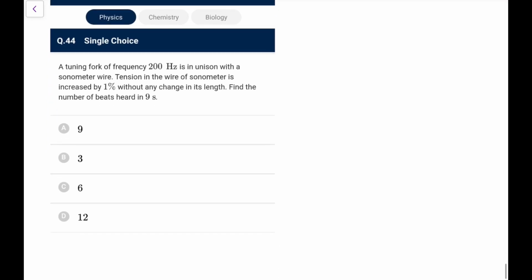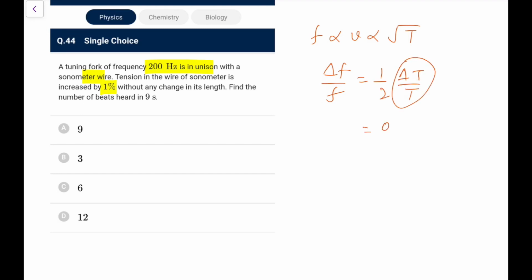Now a tuning fork of frequency 200 Hz is in unison, that means same frequency, with a wire. Tension is increased by 1% without any change in length. Find the number of beats heard in 9 seconds. First of all, calculate the beat frequency. If it is increased by 1%, again what we did, f proportional to v for the wire, proportional to root T. For small changes, delta f by f is a half times delta T by T. This is 1%, so this is 0.5%. So change in frequency is 0.5 by 100 into 200, which comes out as 1 Hertz.